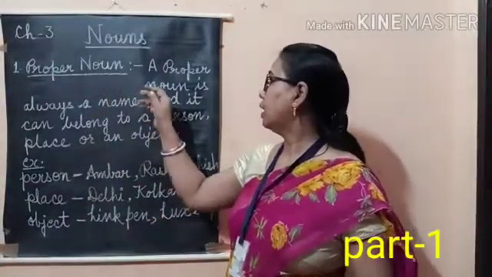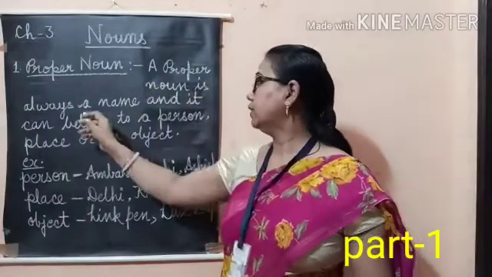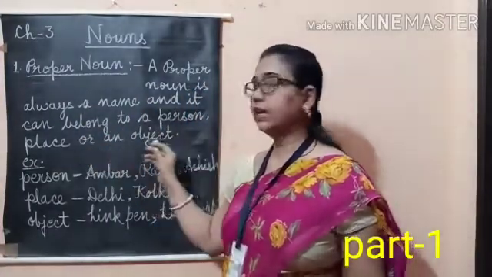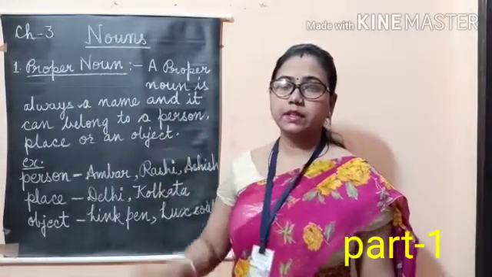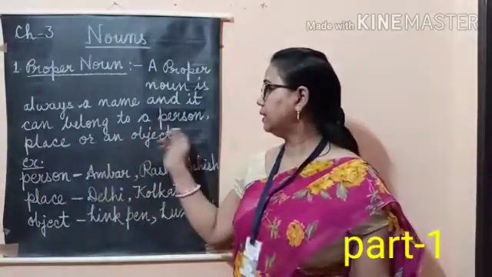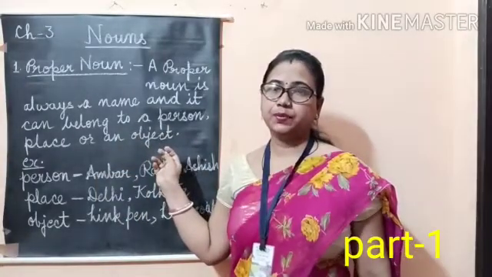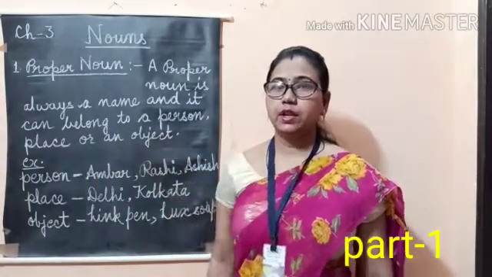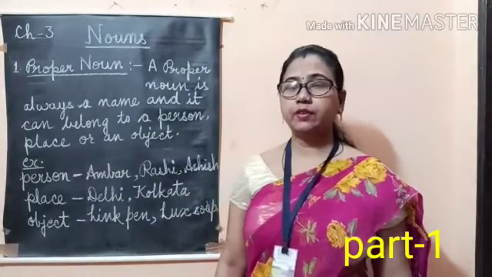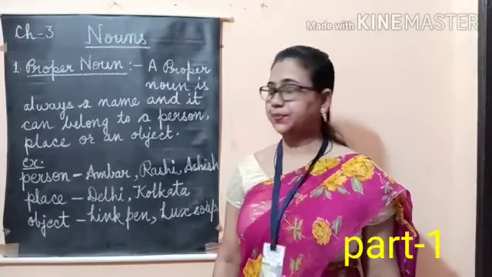A proper noun is always a name and it can belong to a person, place or an object. It is a specific name of a person, place or thing. Object means thing. And it always begins with a capital letter.